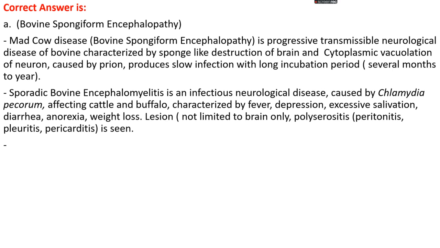Sporadic bovine encephalomyelitis is an infectious neurological disease mainly caused by Chlamydia pecorum, and it mainly affects cattle and buffalo. It is characterized by fever, depression, excessive salivation, diarrhea, anorexia and weight loss. In this case, the lesion is not limited to the brain only, but polyserositis takes place. There is inflammation of many serous layers, like peritonitis, pleuritis and pericarditis.